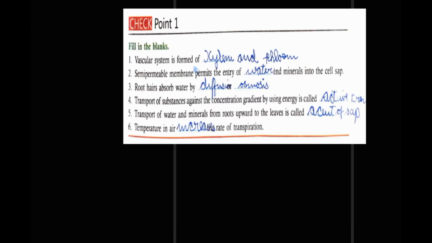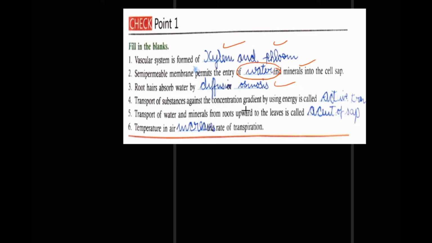Next is page 15 of your book, and there is checkpoint. Vascular system in plants is made of xylem and phloem, as you have already studied. Semi-permeable membrane permits the entry of water and minerals in the cell sap. Root hairs absorb by diffusion or osmosis, which you have already studied.